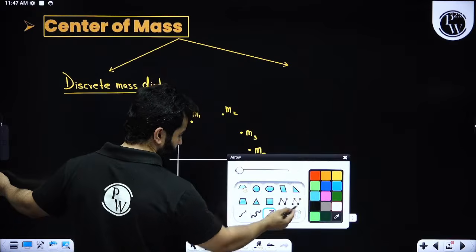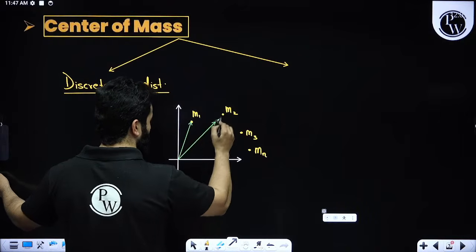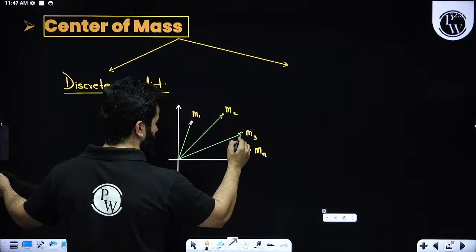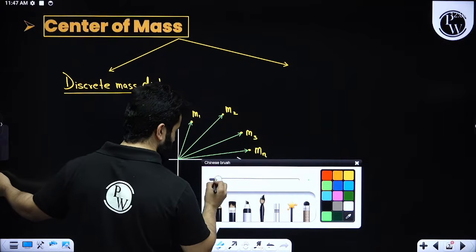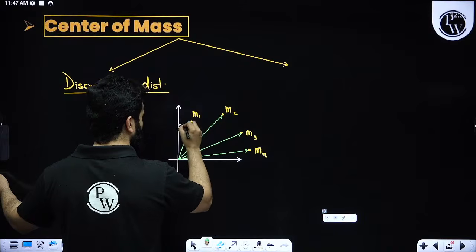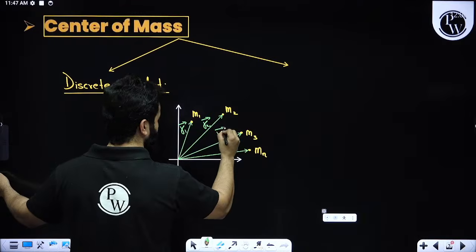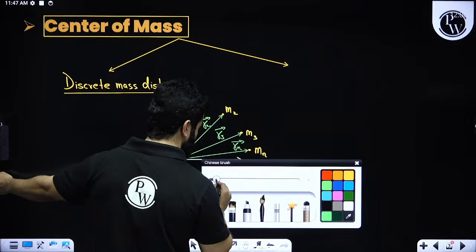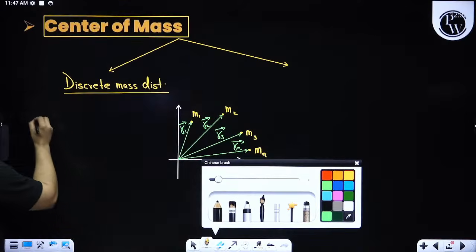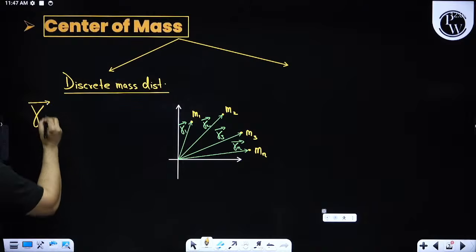The position vectors of these masses are r1, r2, r3 and rn.